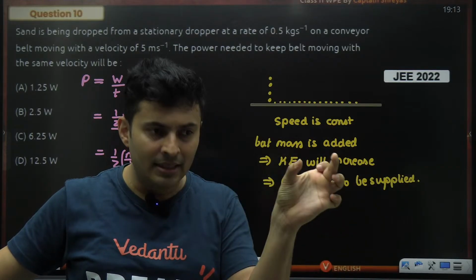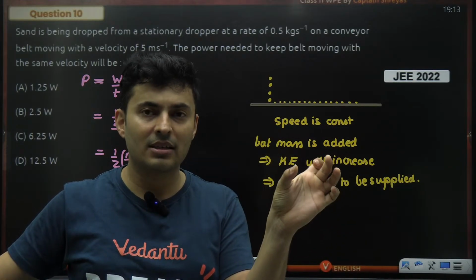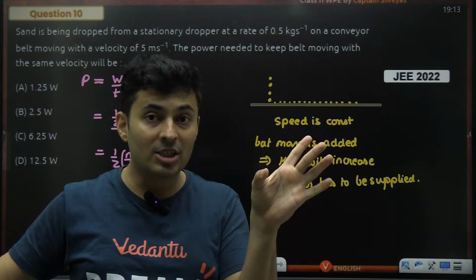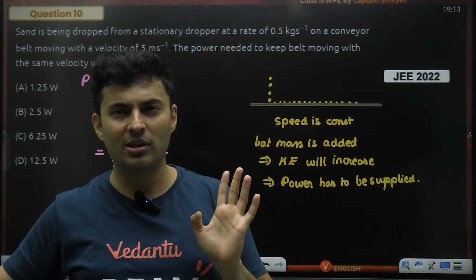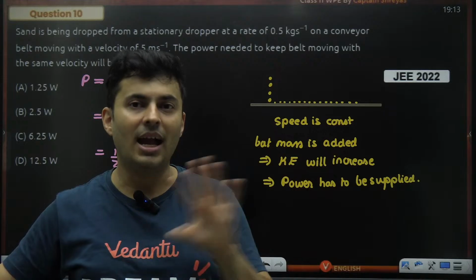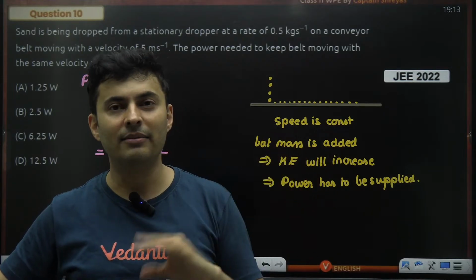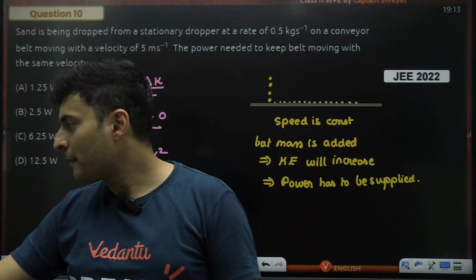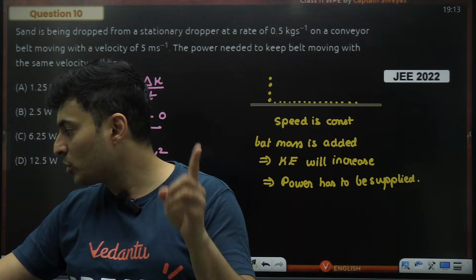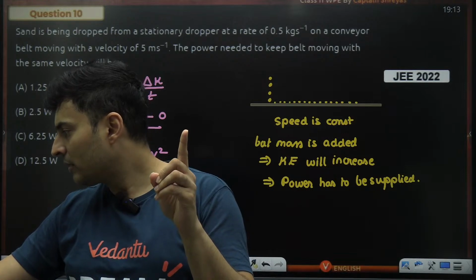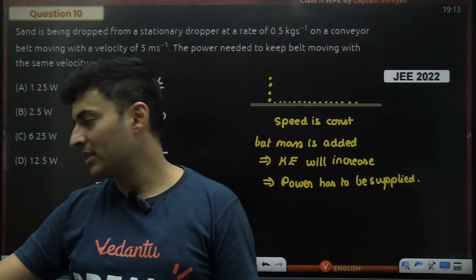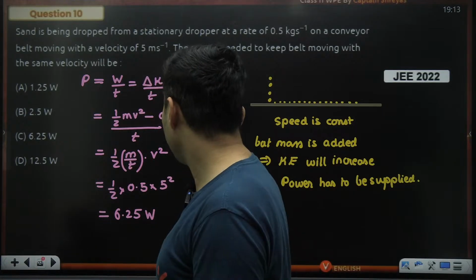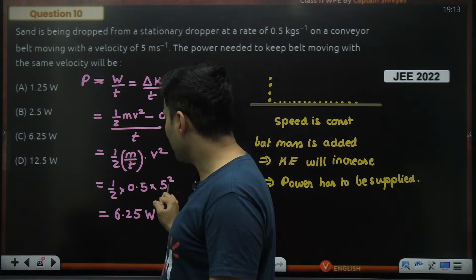At the end, when it just reaches that final speed, that's when the instantaneous power might be 12.5 watts, but that is not the average power at which you are delivering the things. When you're choosing the velocity, you are choosing the final velocity. Is that absolutely clear?